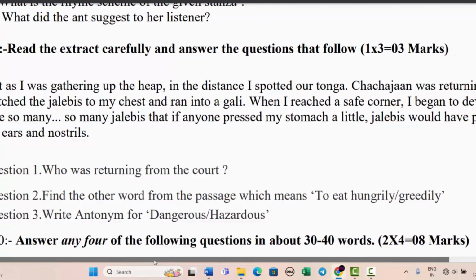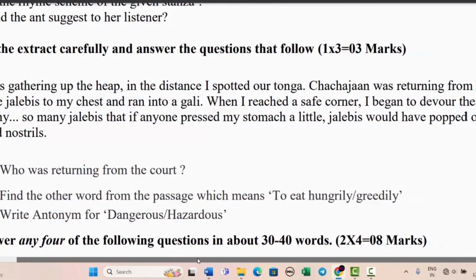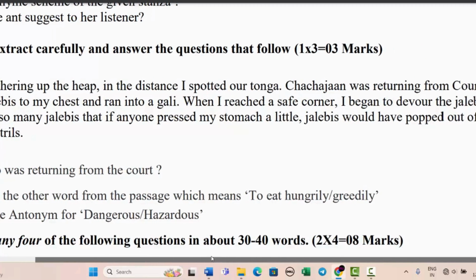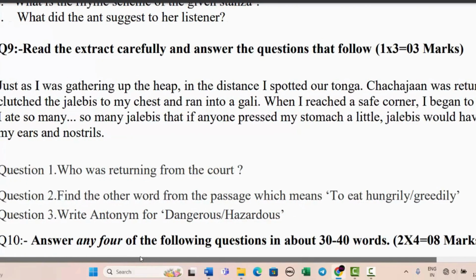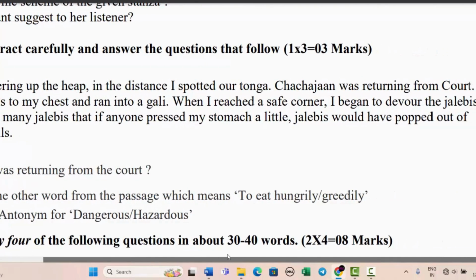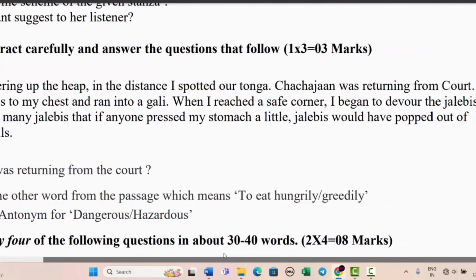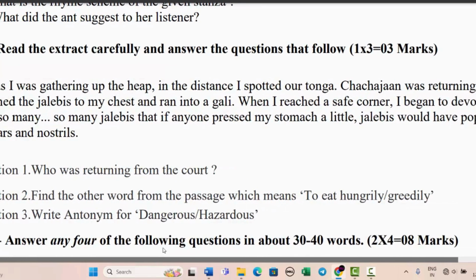Just as I was gathering up the heap, in the distance I spotted our Tonga. Tonga means Tanga, okay? Chacha Jan was returning from the court. I clutched the jalebis to my chest and ran into a gully. When I reached a safe corner, I began to devour the jalebis. I ate so many jalebis that if anyone pressed my stomach a little, jalebis would have popped out of my ears and nostrils. So now the first question is who was returning from the court?